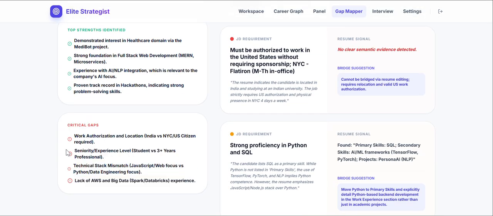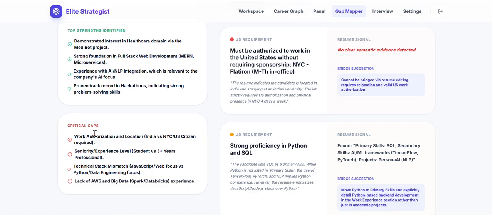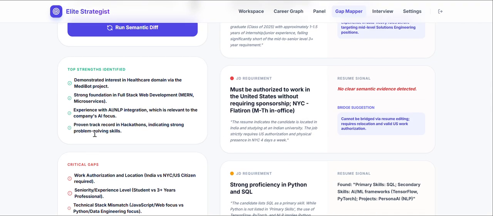Actually, it's not like giving a basic resume to ChatGPT and getting the answer. This is a well-defined, systematic way to find where the top strengths in my resume are, and where the critical gaps are. It actually helps a lot when we go for last-minute preparation and like that.